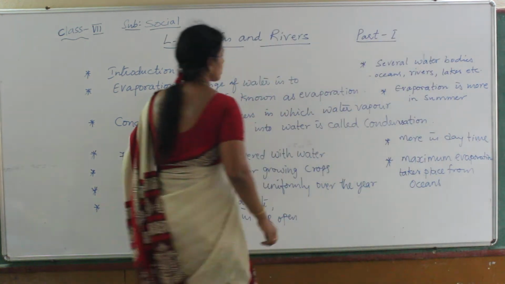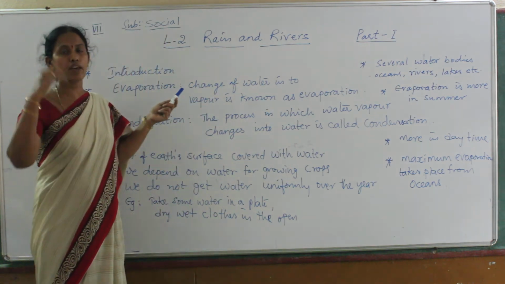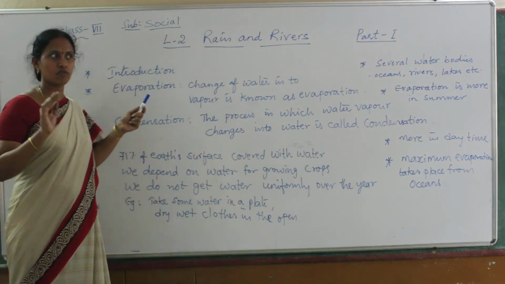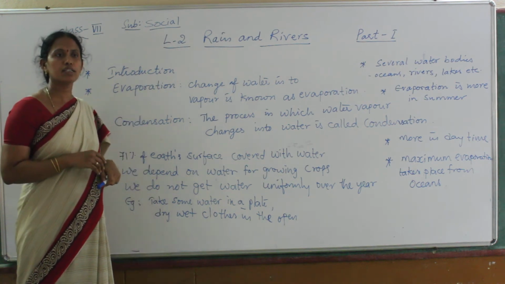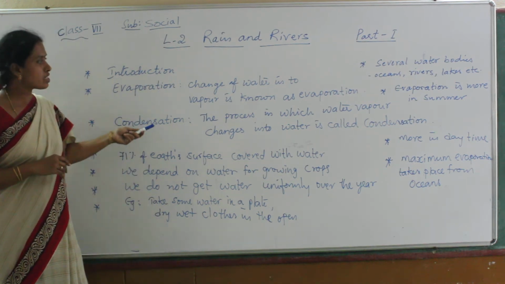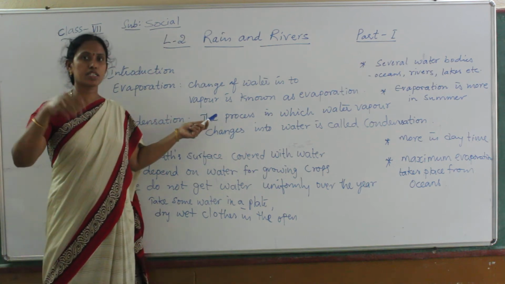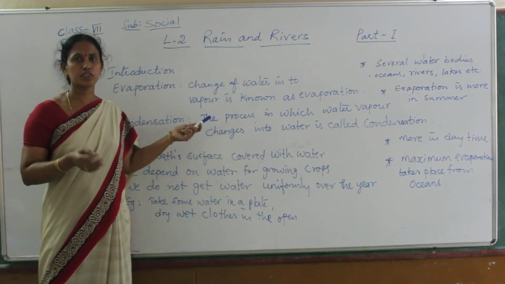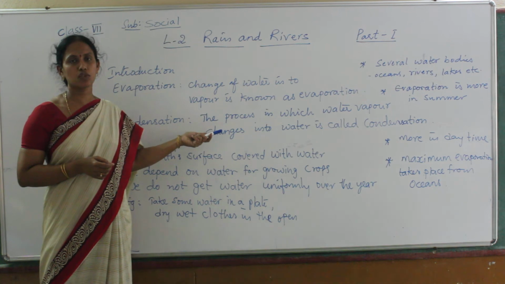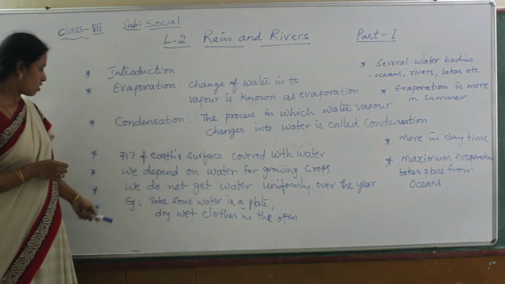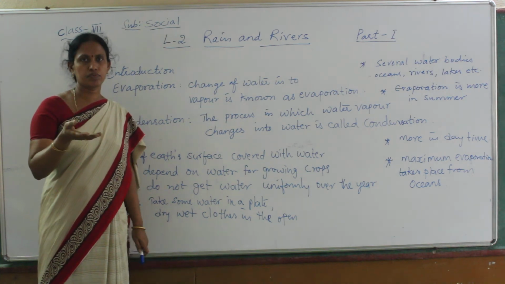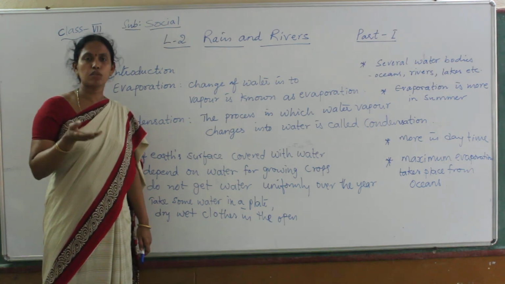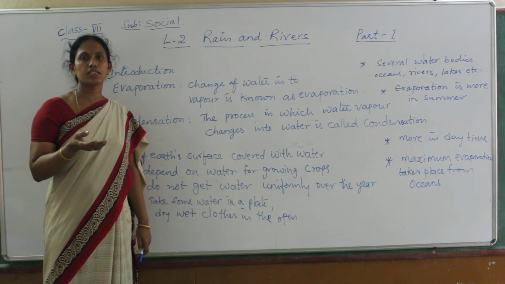Okay, evaporation is change of water into vapor. When we boil water, it changes into vapor, that is called evaporation. Condensation means that vapor changes again, cooling with air, into water. For example, take some water in a plate. Observe that water, and in a couple of days you will find there is no water.